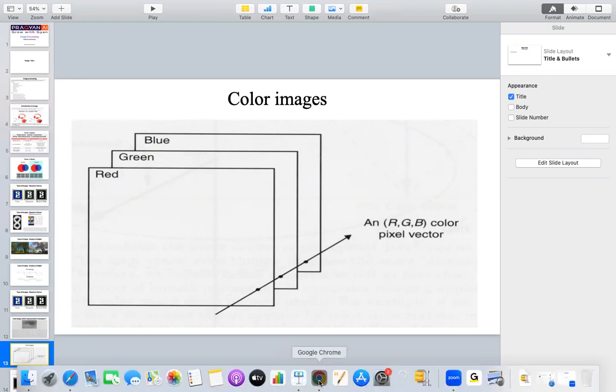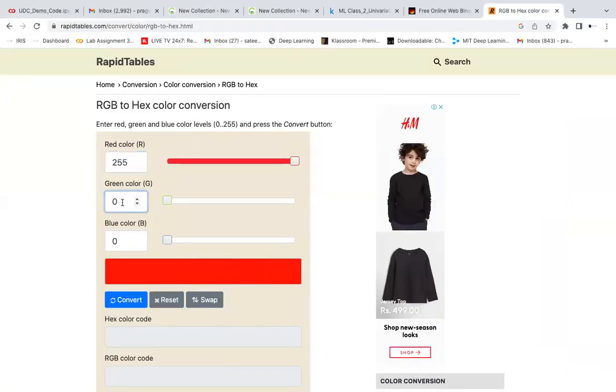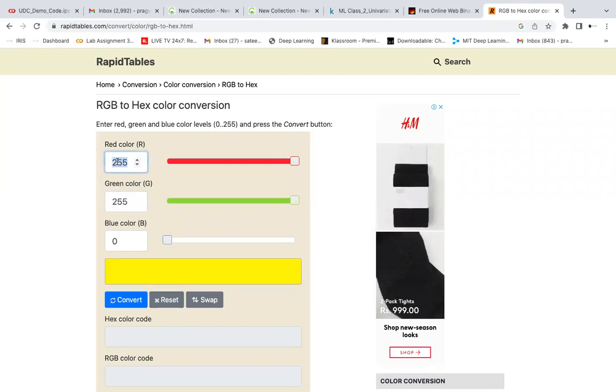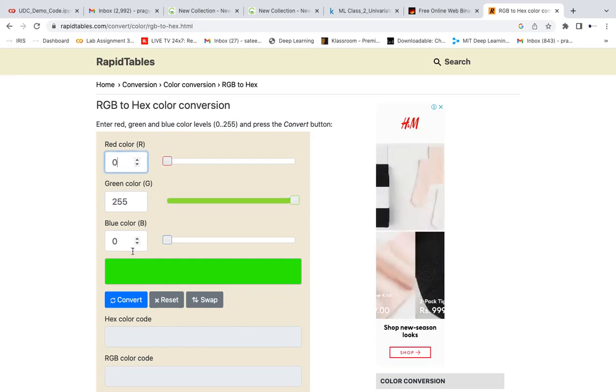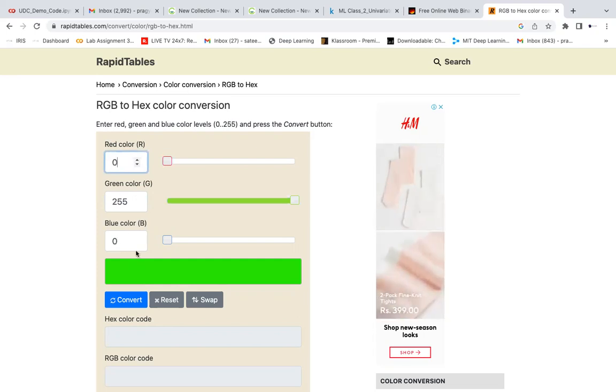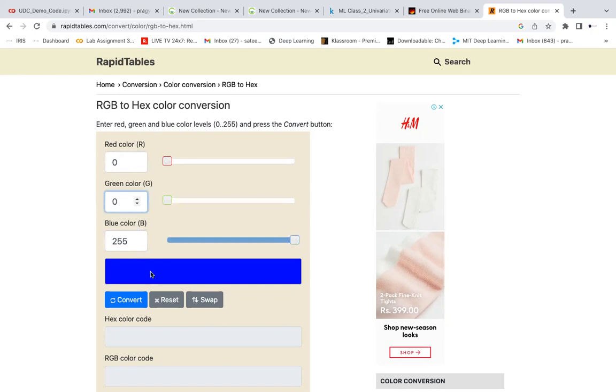Now if you wanted to represent green, I make this 255 and the rest will be 0. So the red channel value will be 0 and the green channel 255, so that it represents green. If you wanted to represent blue, here it will be 255 and the rest 0, so now it looks like blue.